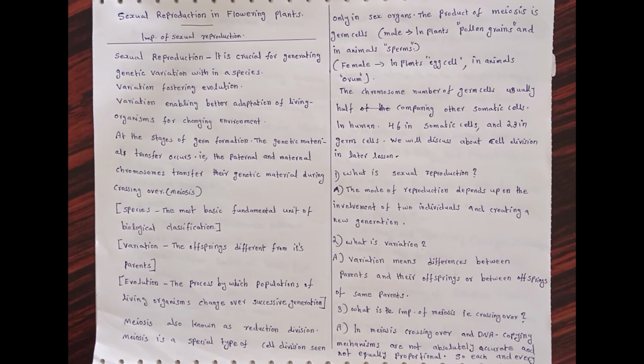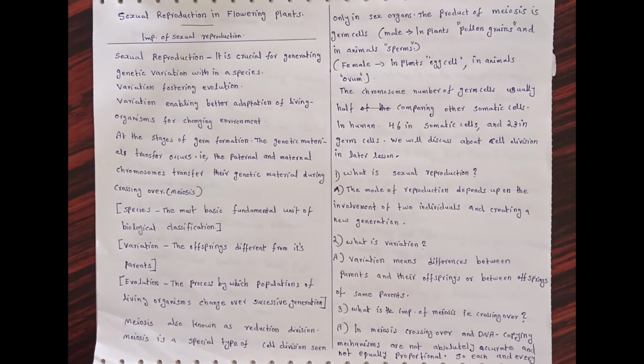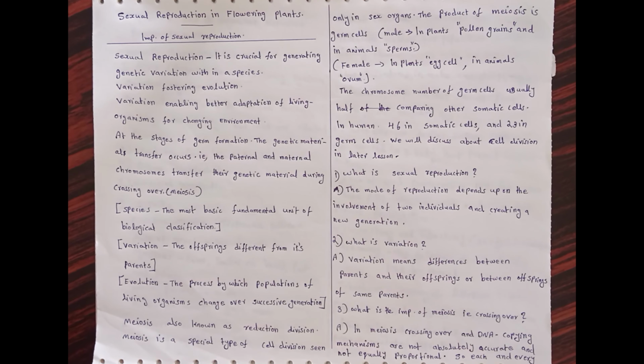Meiosis is also known as reduction division. Meiosis is a special type of cell division seen only in sex organs. The chromosome number of germ cells is usually half compared to other somatic cells. Somatic cells means the cells seen in other body parts except the reproductive organs.